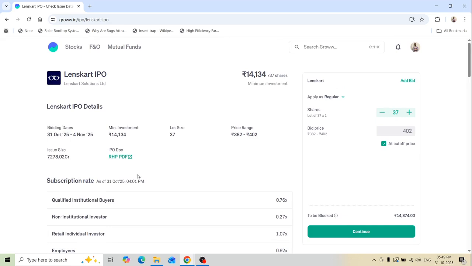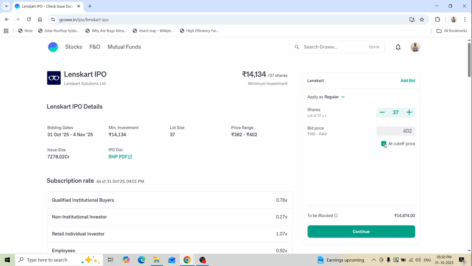So now let's take some examples. What is this 382 price band? What is this 402 price band? Generally we can apply for the IPO at any price within this band. Suppose I select the cutoff price. If I select the cutoff price, it will automatically be applied so that if the cutoff is 400, then you will be allotted the share at 400 rupees, not 402.